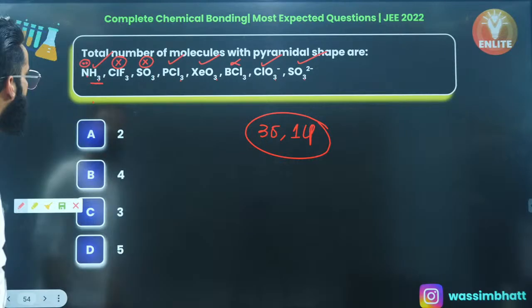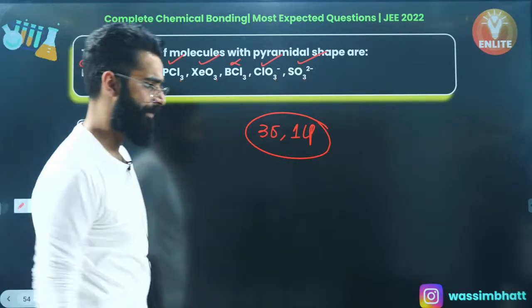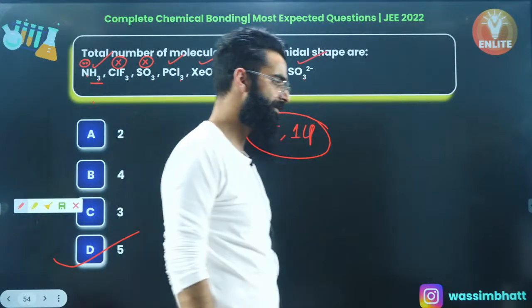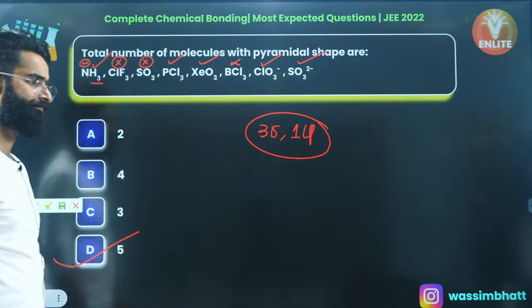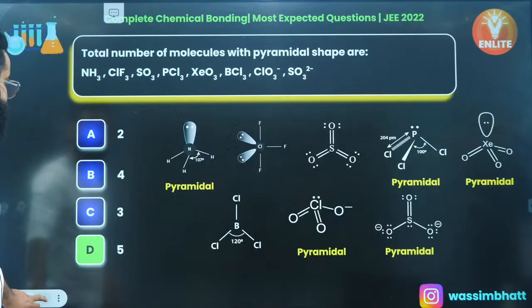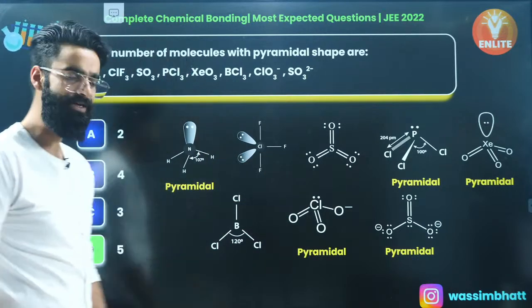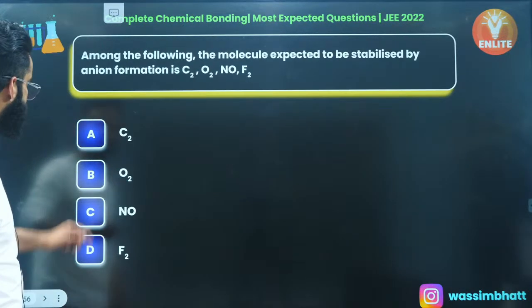Absolutely. So how many? 1, 2, 3, 4, 5, right? So there are 5 species which have basically the pyramidal geometry among all, right? Yes? You can check them up. These are the structures given, right? Do remember these structures as well.